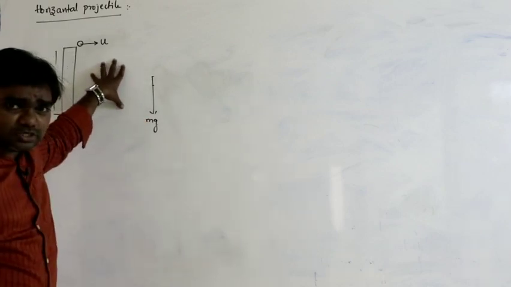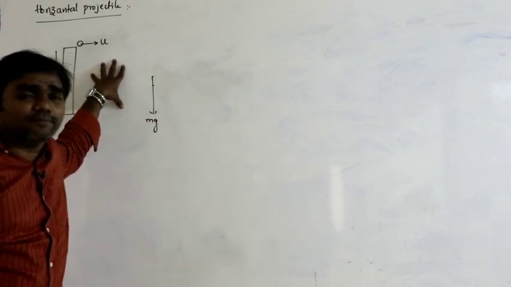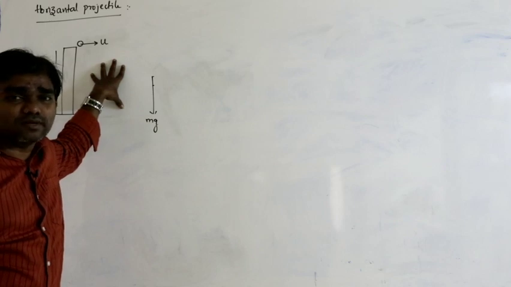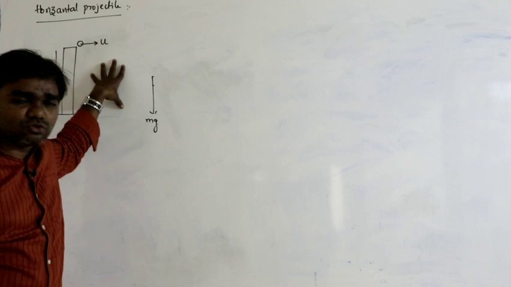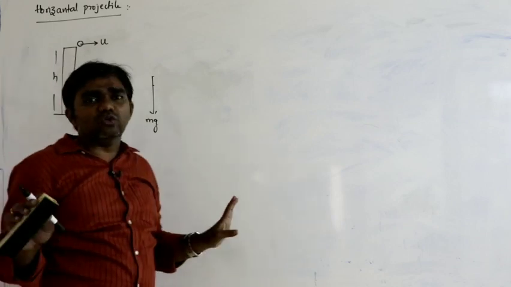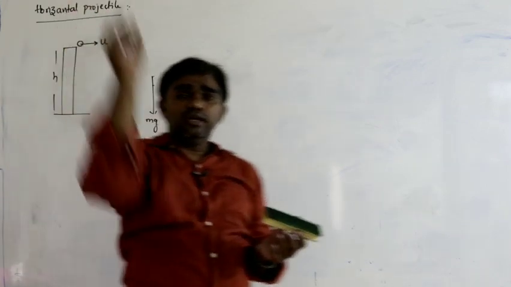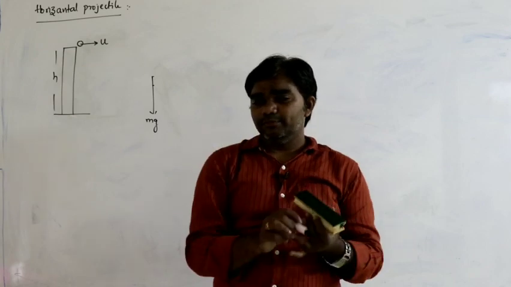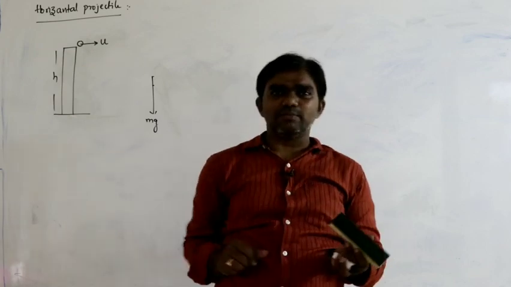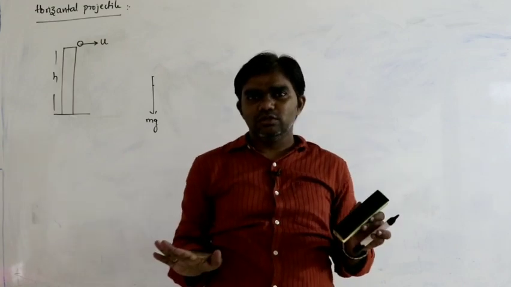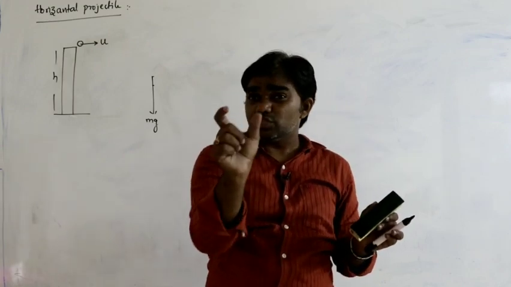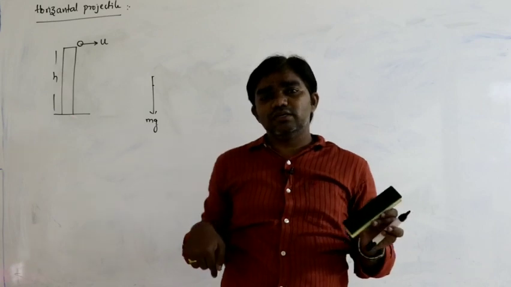Here in this situation we are considering only gravitational force. We are not considering any other force. Of course, we are throwing with certain speed, so definitely we are applying certain amount of force, but we are not considering that force.